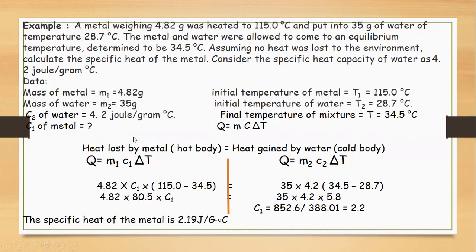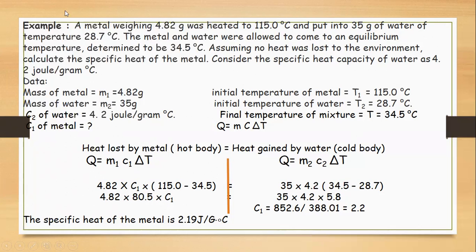So by applying the formula, heat lost by the metal is equal to heat gained by the water. m1, the mass of the metal, 4.82, into c1, into the change in temperature.